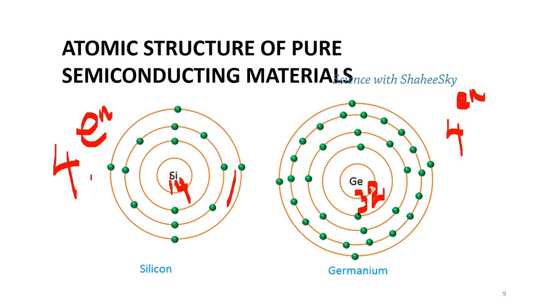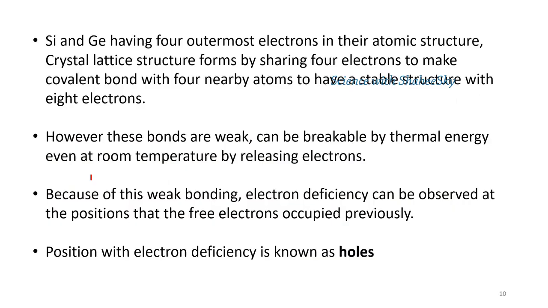So these structures are making crystalline formation while they are combining with the atom closer to it with the covalent bond. So silicon and germanium have 4 outermost electrons in their atomic structure. Crystal lattice structure forms by sharing 4 electrons to make covalent bonding with 4 nearby atoms to have the stable structure with 8 electrons. However, these bonds are very weak.